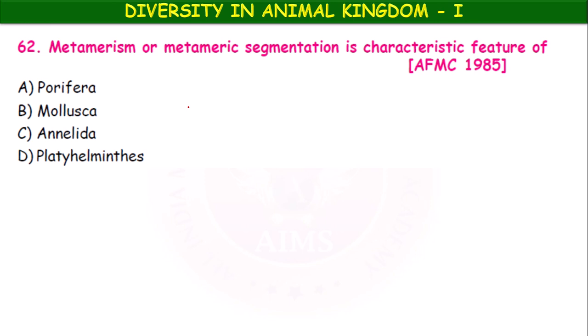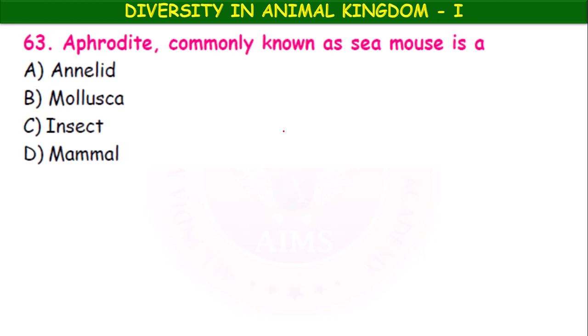Metamerism or metameric segmentation is the characteristic feature of Porifera, Mollusca, Annelida, Platyhelminths. Metamerism first started in the annelids. The Aphrodite, commonly known as sea mouse, is an annelid, mollusca, insect, mammal. It is an annelid. Aphrodite is also called sea mouse.